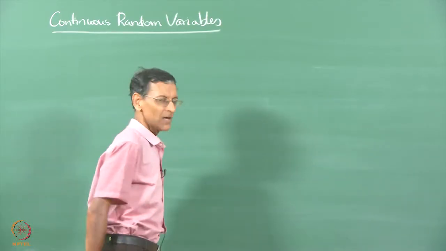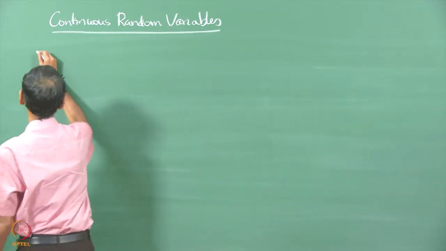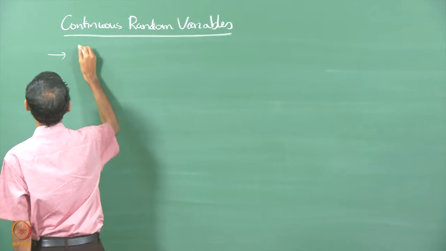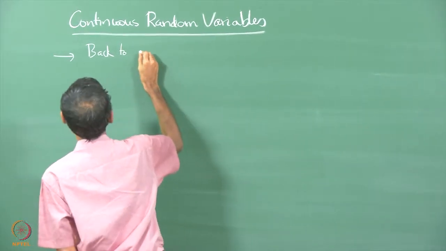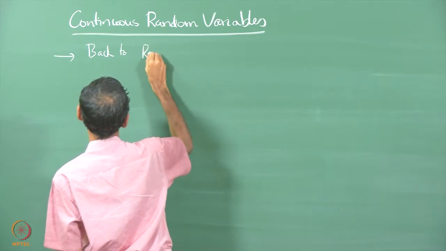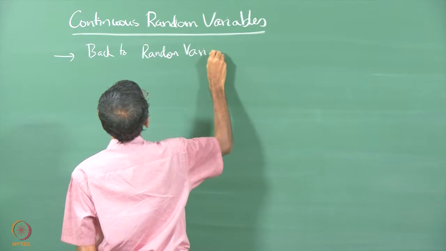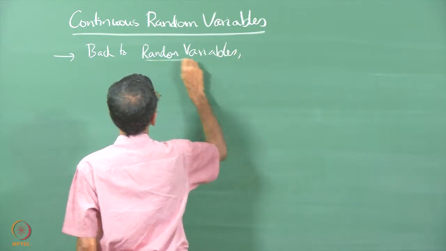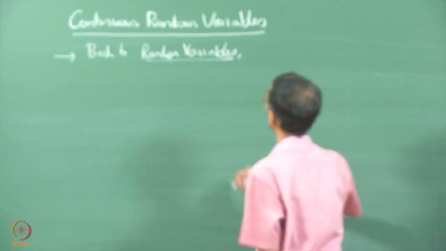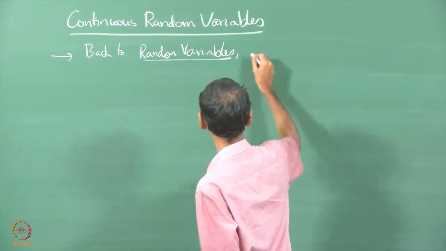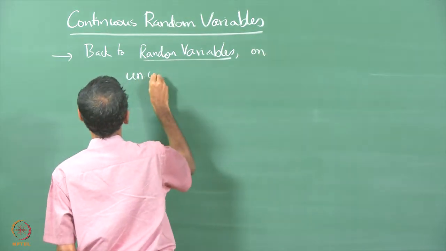Okay, so now we are going to come back to the topic of random variables. But we are now going to see how these random variables behave when they are defined on a continuous or uncountable sample space.